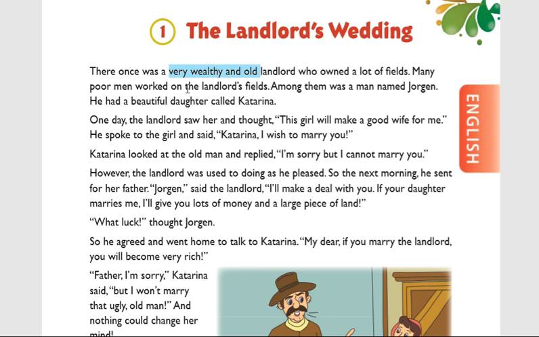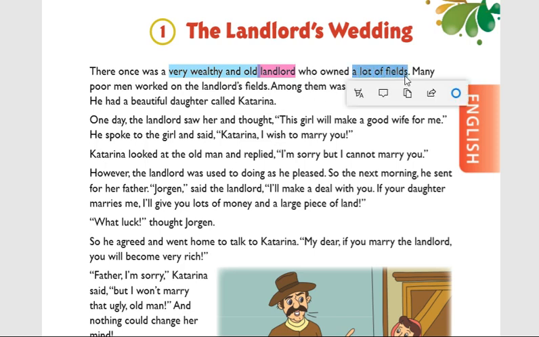So once there was a very wealthy and old. The landlord is an old person, not a young man. The opposite of old is young. Young means someone who has strength, below 40 years, 35 to 40 years. After 45 middle age will come, and later on at 60 years we call them old people. So the landlord, the first important character of this lesson, is a very wealthy person. He has a lot of money, so many fields, and at the same time he is an old man, not a young person, who owned a lot of fields.